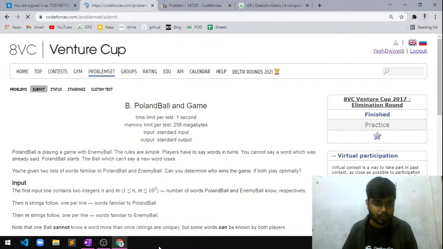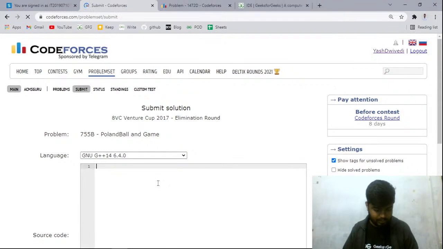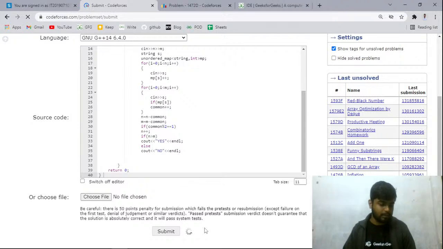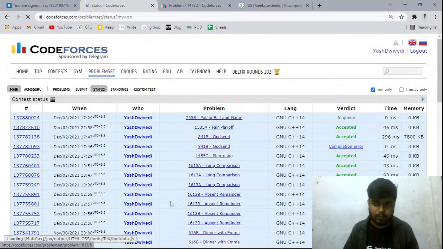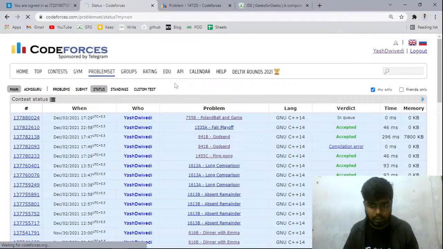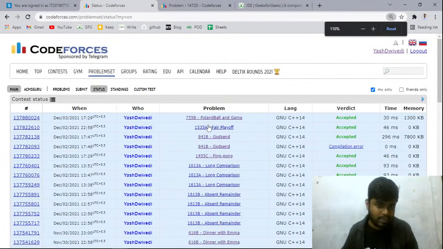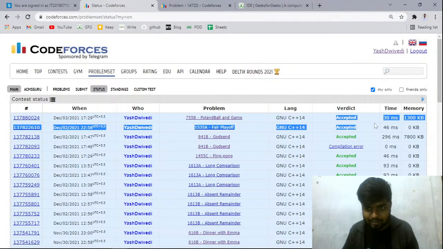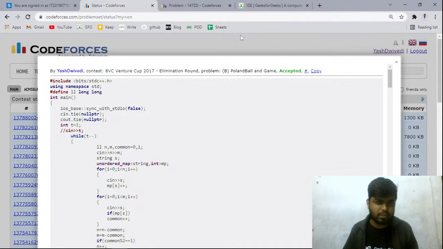Meanwhile it is opening. Right, so let me just paste this and see what happens next. So the question has got submitted. Let us see whether it gets accepted or not. So it got accepted, right? You can see that the question got accepted. You can see this here. This question got accepted, and this was the most optimal way, right?